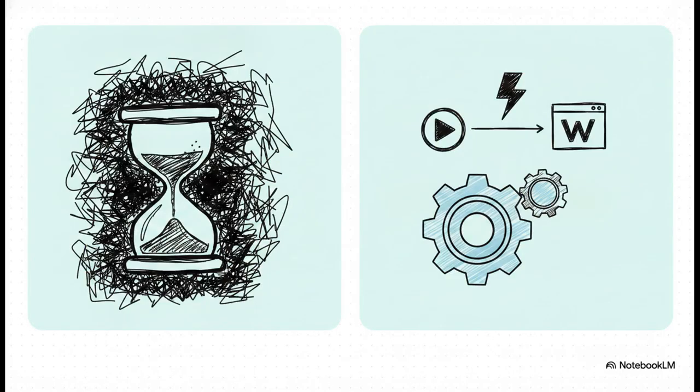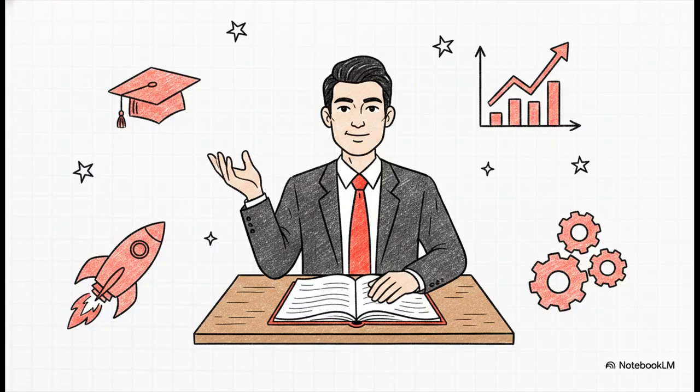Well, this is exactly where the magic happens. We're talking about trading 6 to 10 hours of exhausting manual labor for a dual-agent automation engine built directly in N8N. This system completely eliminates the manual work. It seamlessly transforms raw YouTube URLs into SEO-ready, fully formatted WordPress blogs in just a matter of minutes, totally hands-free. Now, this incredible explainer unpacks a masterclass produced by Waqas Ahmed Shah. He's an educator and an elite AI agents and automation builder for educators, traders, and startups, operating out of Karachi, Pakistan. Let's dive straight into his workflow.